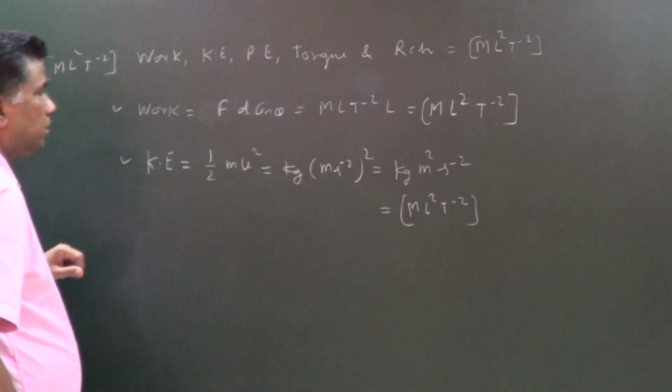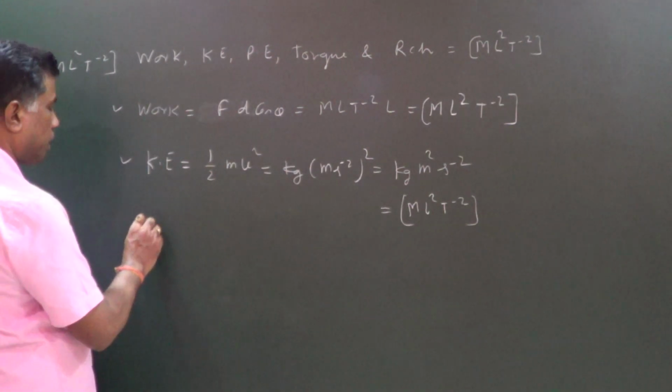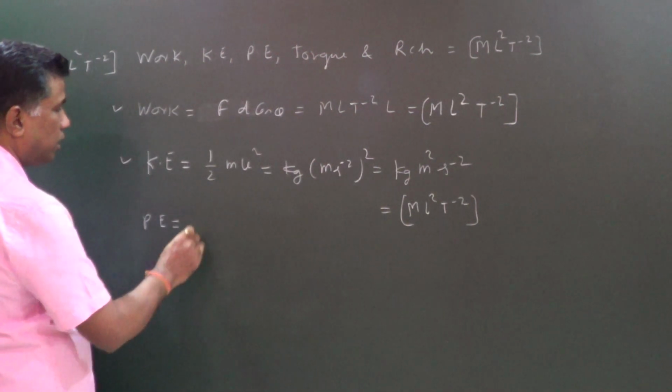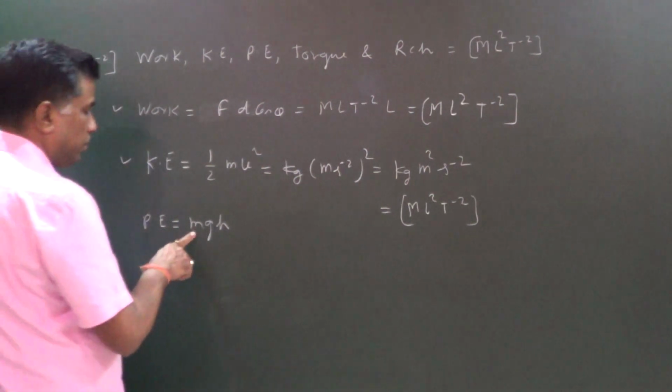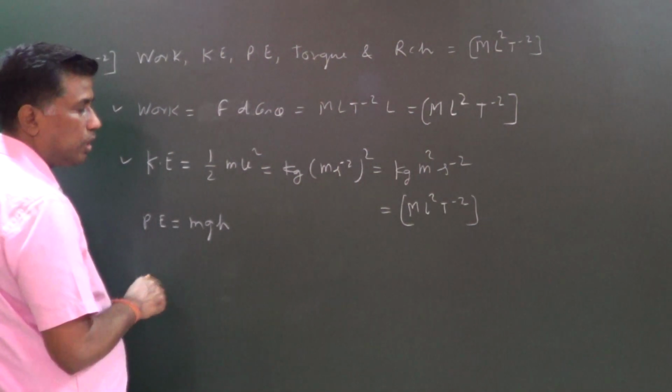Now we will find the dimensional formula for potential energy. Potential energy is given by mgh. M is mass, g is acceleration due to gravity, h is height.